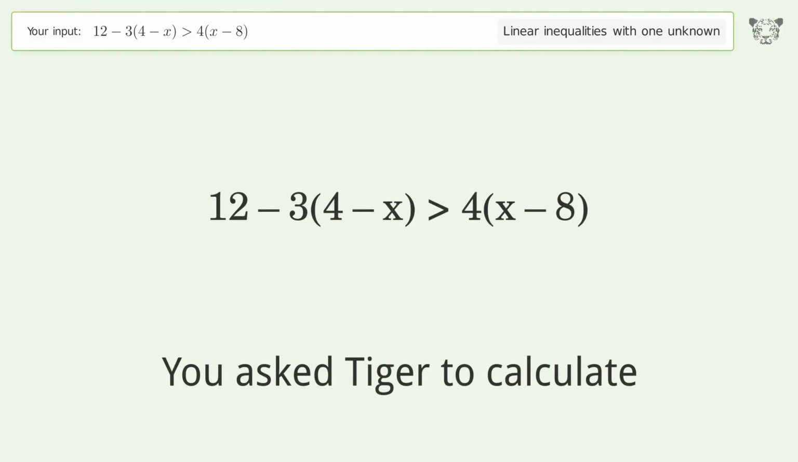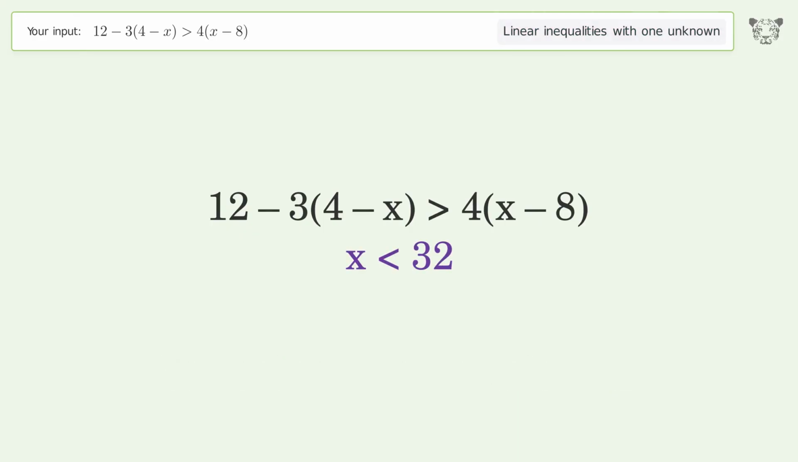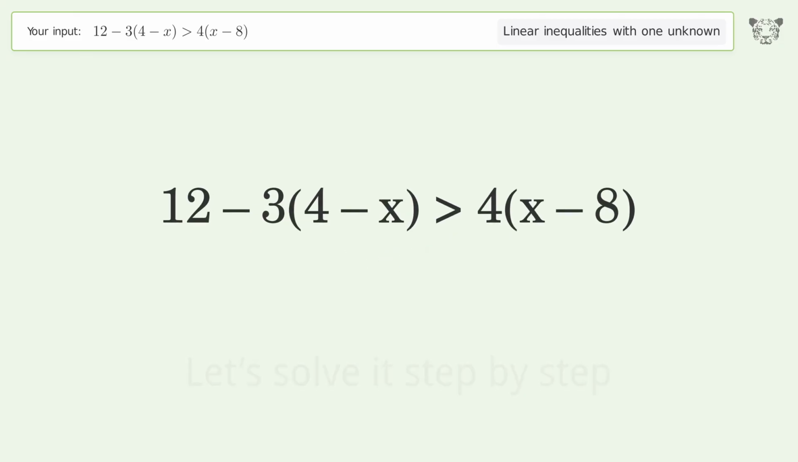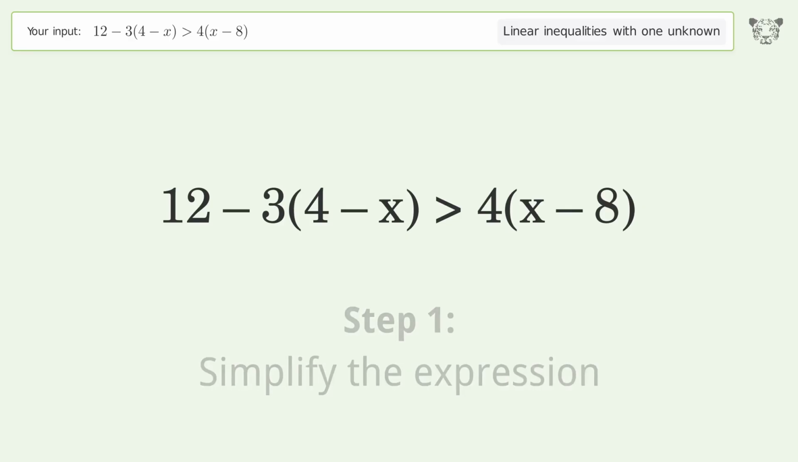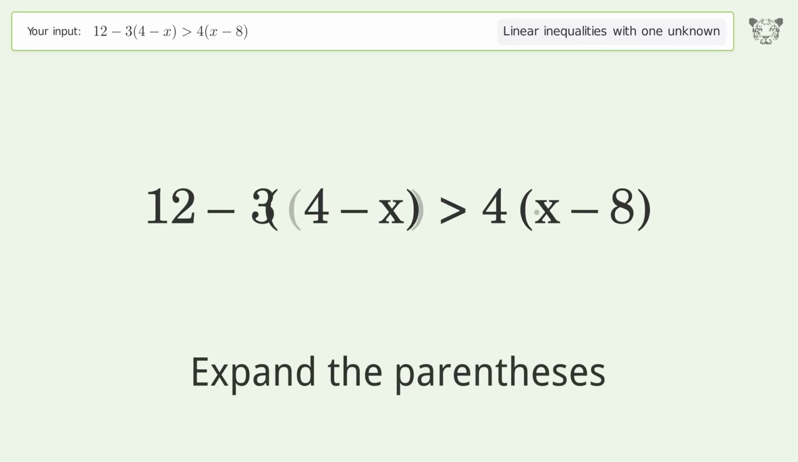You ask Tiger to calculate. This deals with linear inequalities with one unknown. The final result is x smaller than 32. Let's solve it step by step. Simplify the expression. Expand the parentheses.